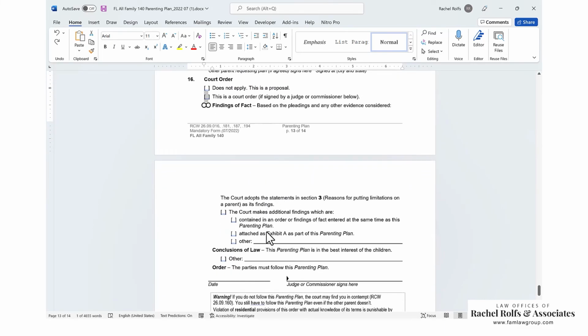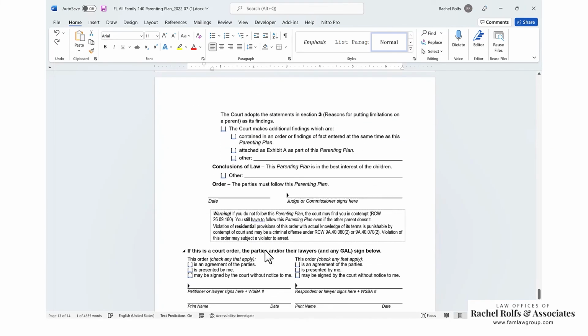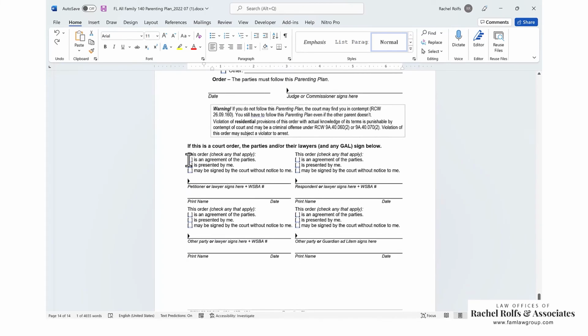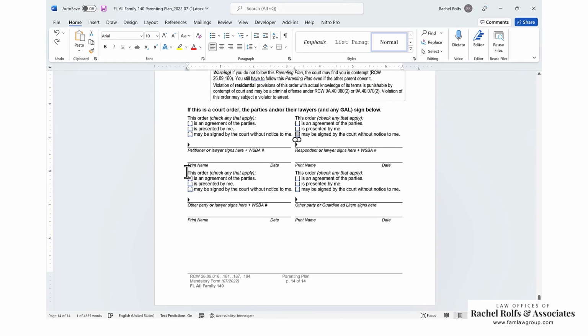Don't really worry about that. Findings and conclusions, don't really worry about that. The judge or commissioner is going to sign here. Here, you're going to check whether it's an agreement of the parties on both boxes. You're going to check who's presenting it. So if you're the petitioner and you are presenting this, you'll check presented by me. And if you're the respondent and you have an agreement, you'll check that it may be signed by the court without notice to me. And of course, that it's an agreement. And this is just if there are additional people involved or a guardian ad litem.